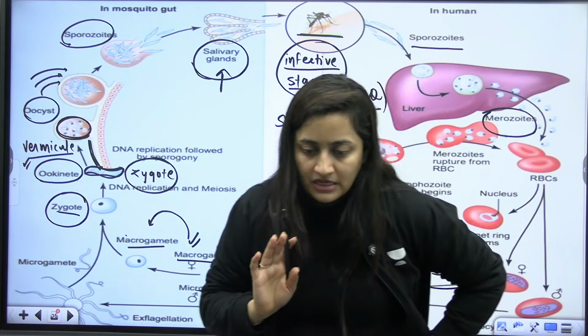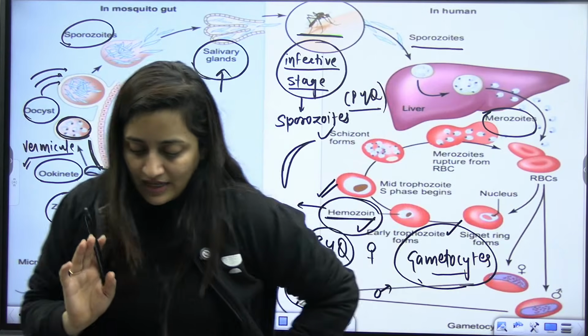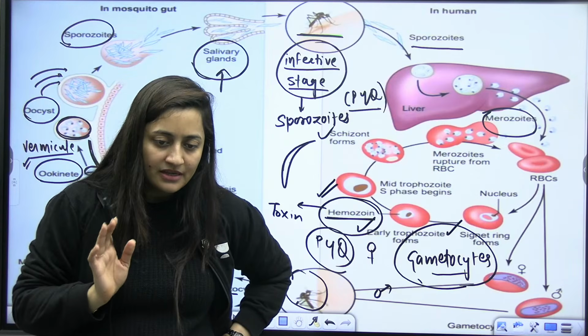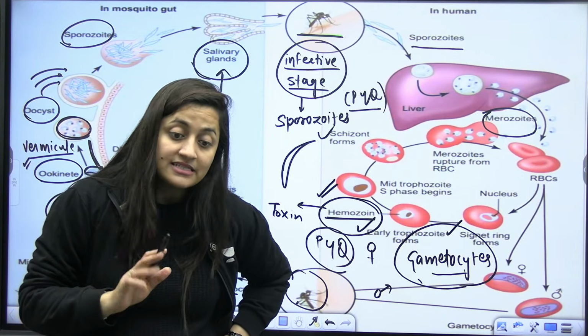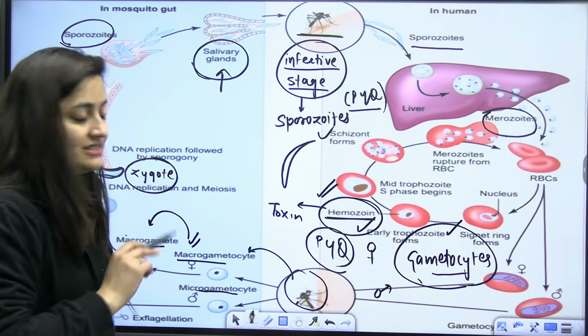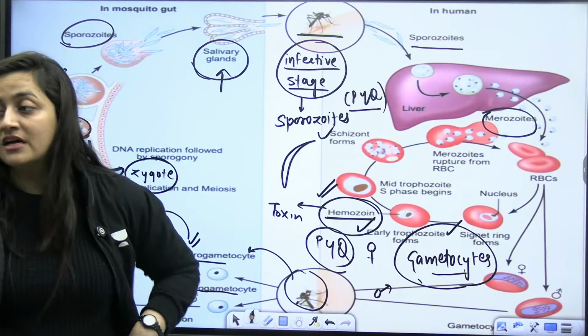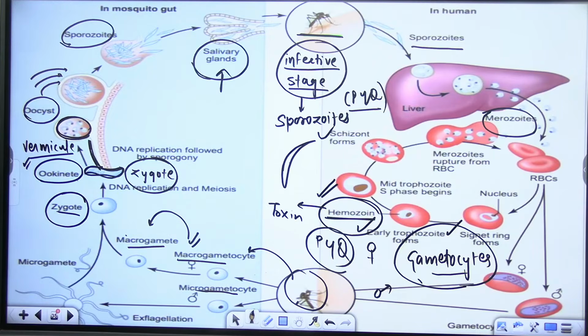Is that clear? This is how the life cycle of the malarial parasite works. Is that clear? Yes or no? Yes, gametocytes form in the RBCs. Okay, they'll form in the RBCs, beta. Gametocytes are what? Gametocytes are the gamete forming cells. Okay?